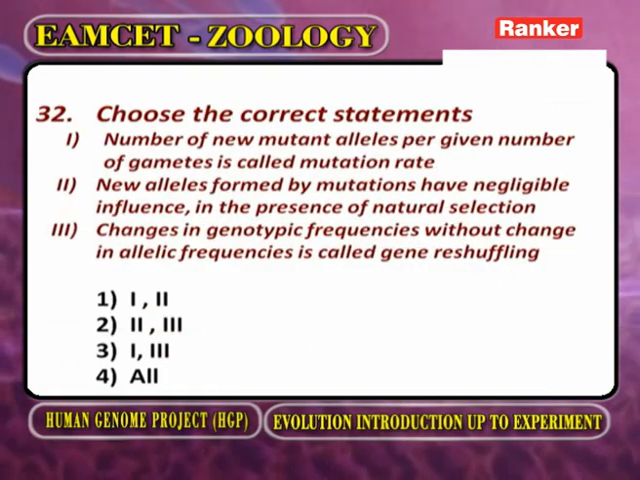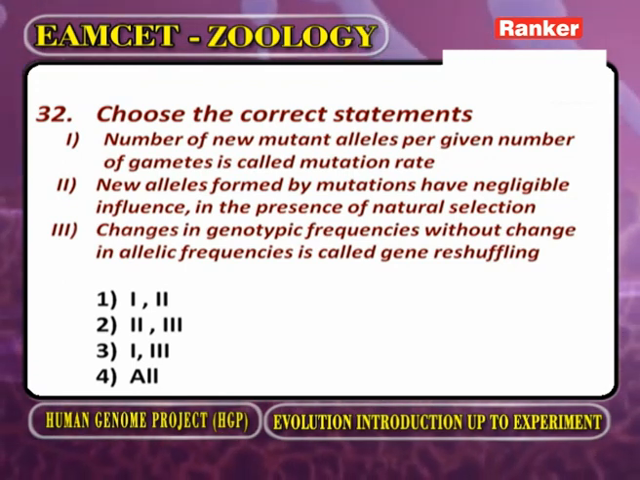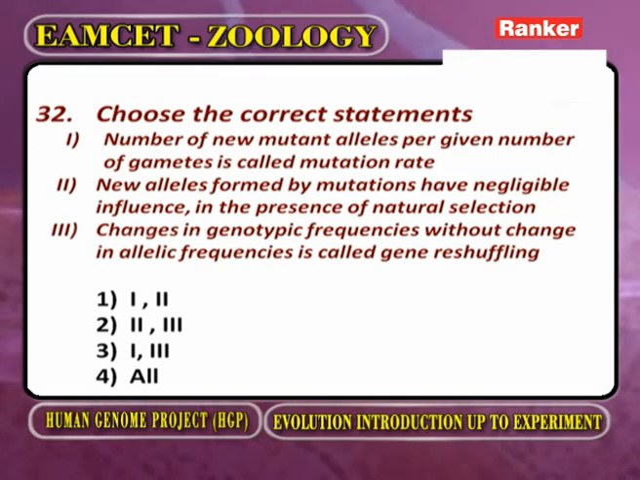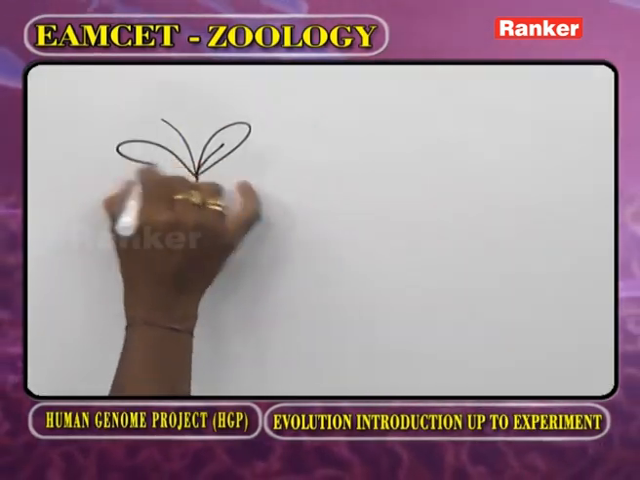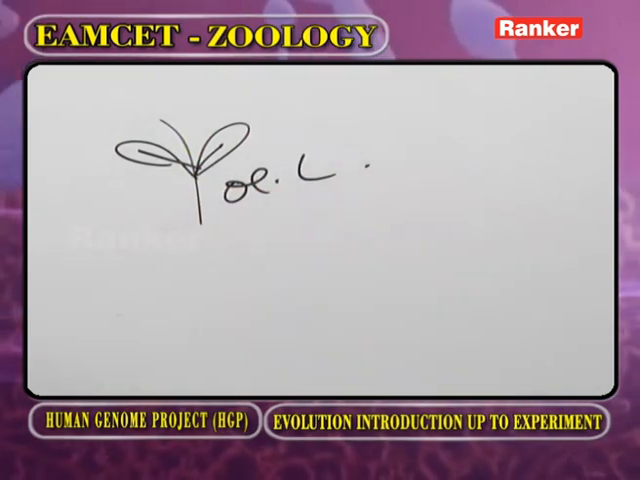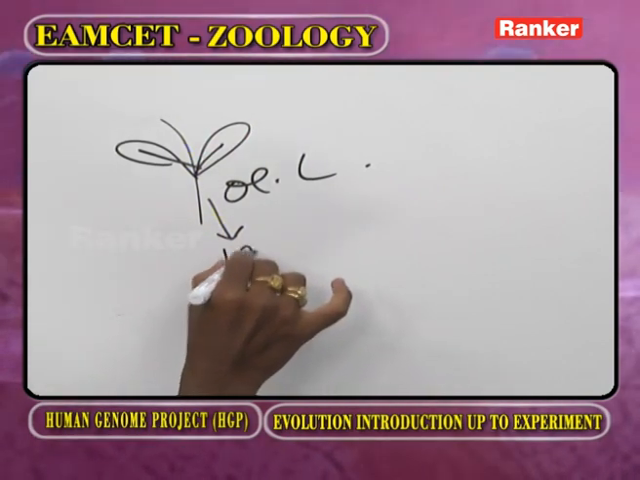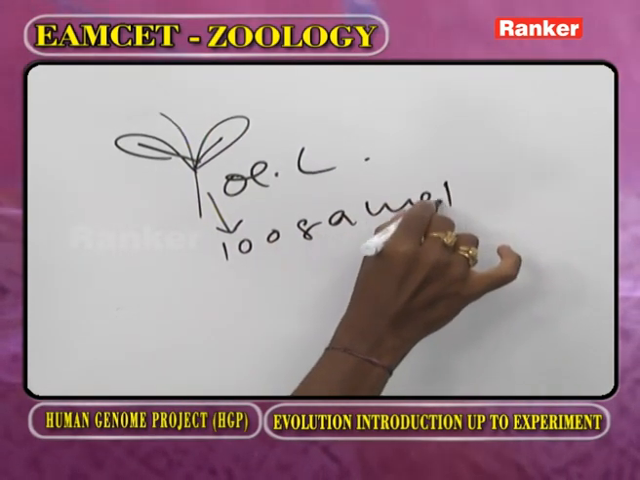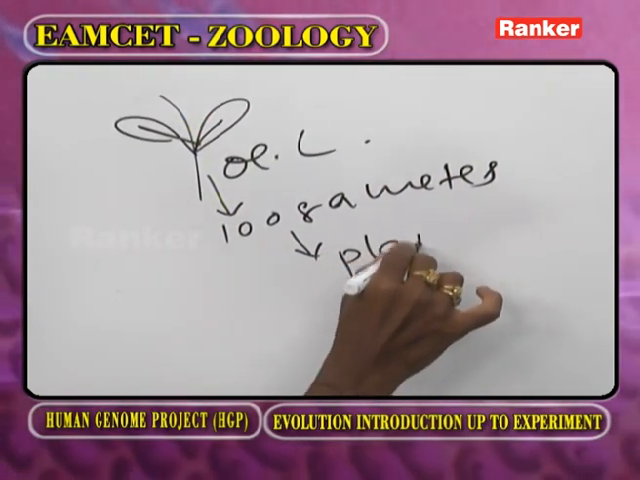The next question. Choose the correct statements. First statement: number of new mutant alleles per given number of gametes is called mutation rate. Now, this is Oenothera lamarckiana plant. From this plant, we collected 100 gametes. Okay. Now, these gametes are planted.